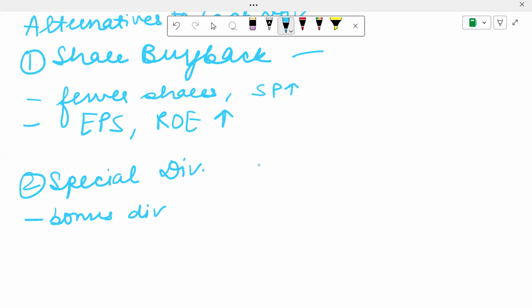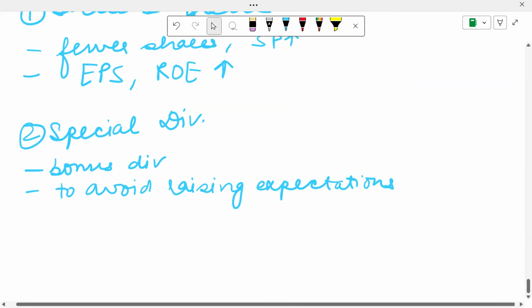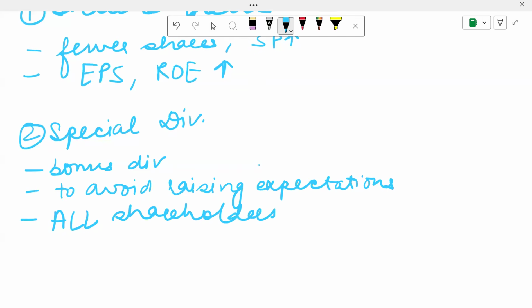This is a special dividend separate from your regular dividend, just so that you avoid raising the expectations of the shareholders. And last but not the least, all shareholders are going to receive cash.